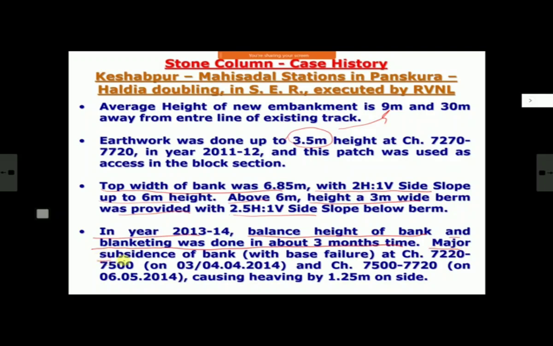And during this, there were major failures of the bank with base failure at these chainages 7220 to 705. These are the dates. Then at this chainage 75220 to this date, there was heaving on the side. The heaving height was about 1.25 meter. As I told you, in most base failures you always see heaving on the side of your bank. Maybe quite away, but you will see signs of it. This is how it looks like.